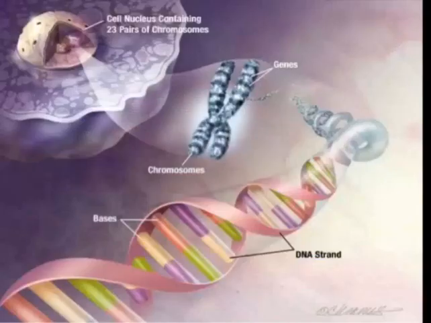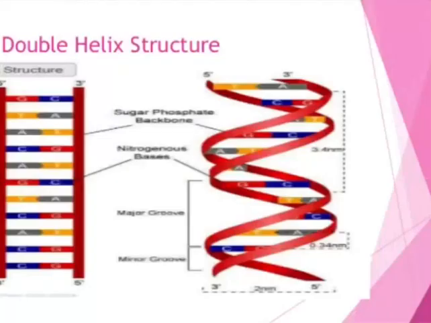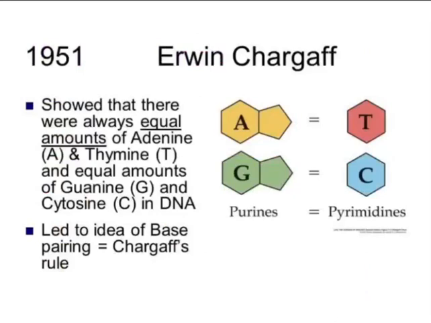The double helix DNA model was proposed by James Watson and Francis Crick in 1953. The highlight of the DNA model was base pairing between two strands of the polynucleotide chain. The base pairing property is unique to the polynucleotide chain. Adenine pairs with thymine by 2 hydrogen bonds. Guanine pairs with cytosine by 3 hydrogen bonds. They are complementary to each other.